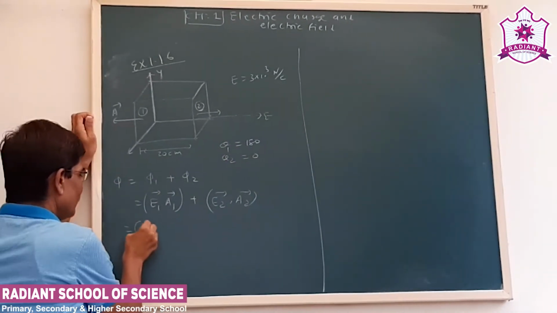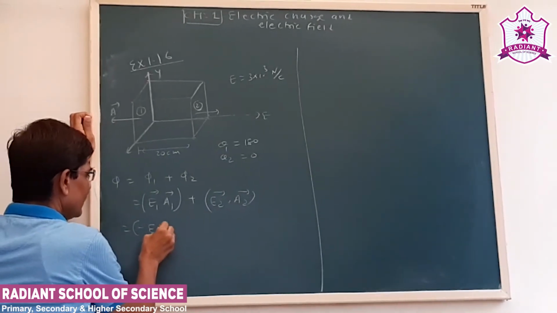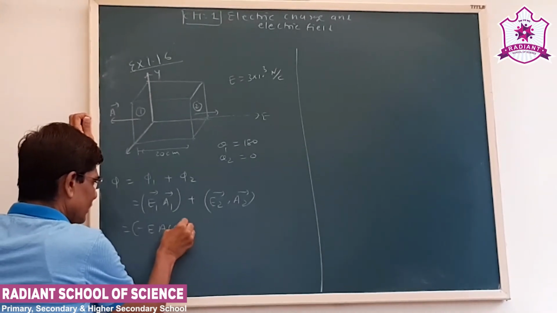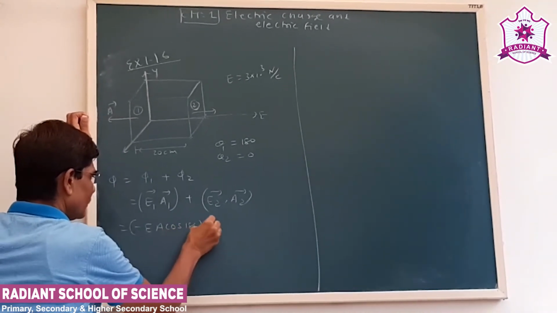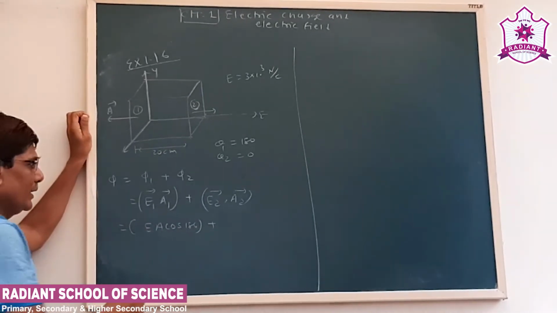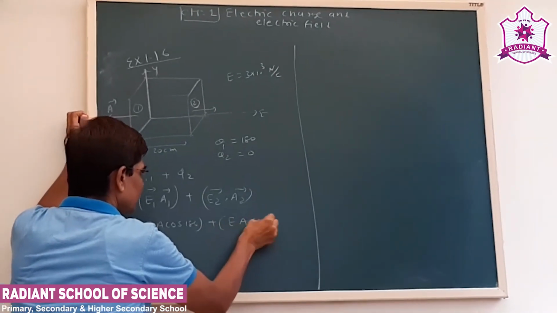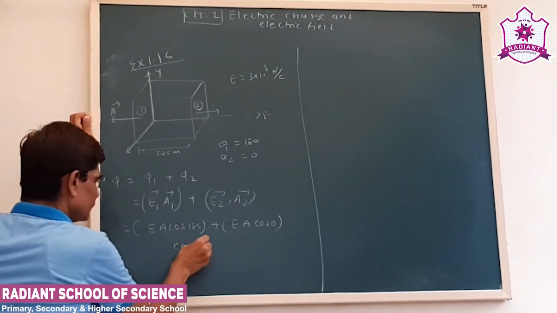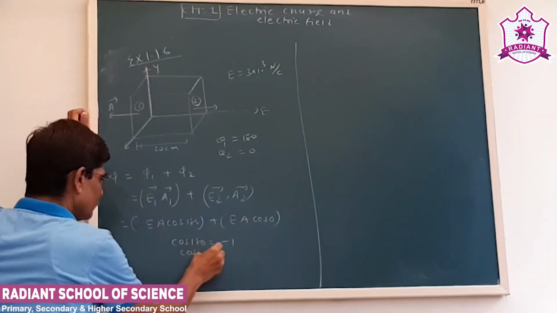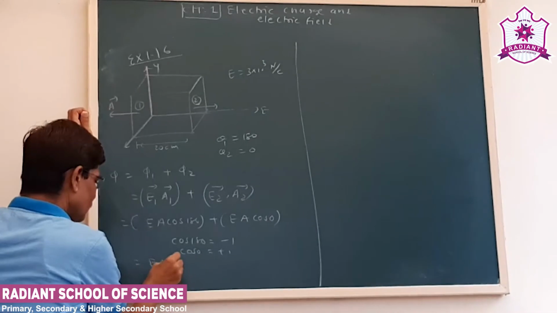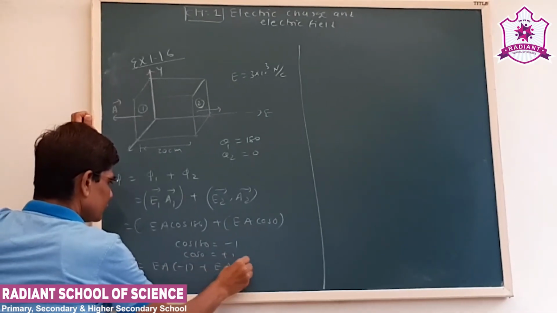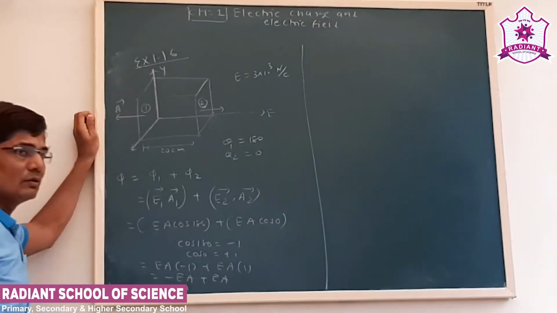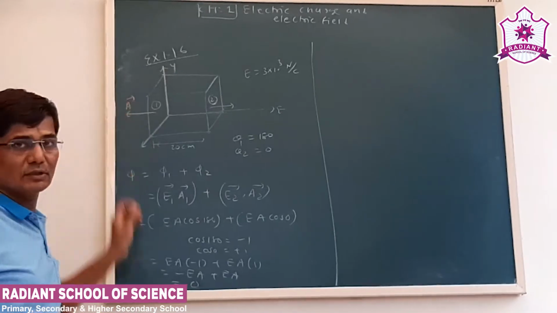So in that case, here it will be minus EA cos 180. Both have the same value, that's why we are taking E and A only. And for the second it is EA cos 0. Now cos 180 is minus 1, cos 0 is 1, so EA into minus 1, that is minus EA plus EA. That is how the flux enclosed by the surface will be zero.